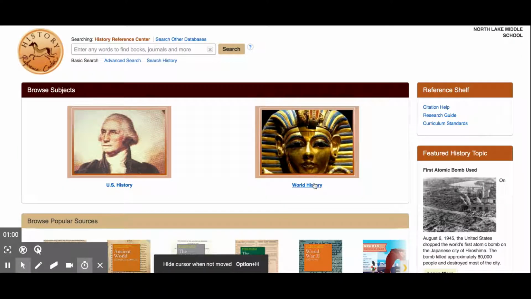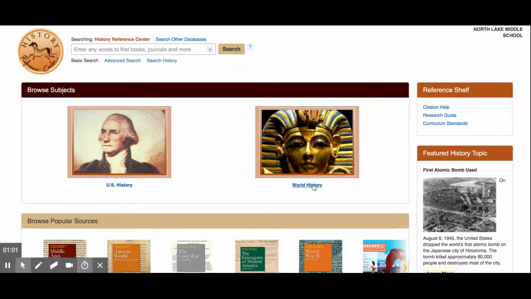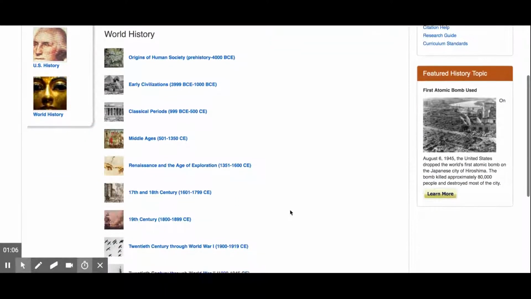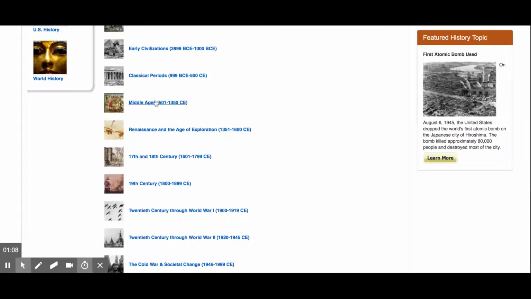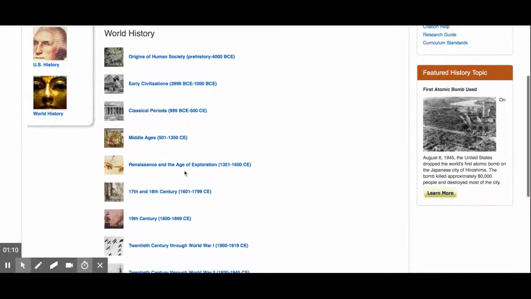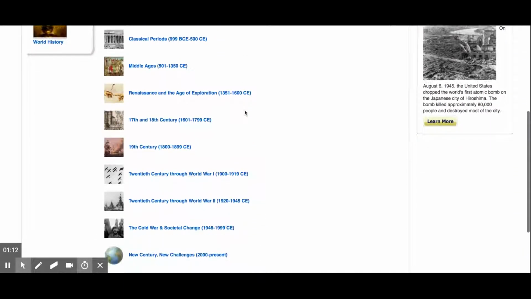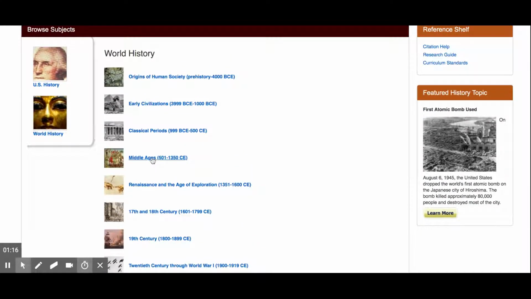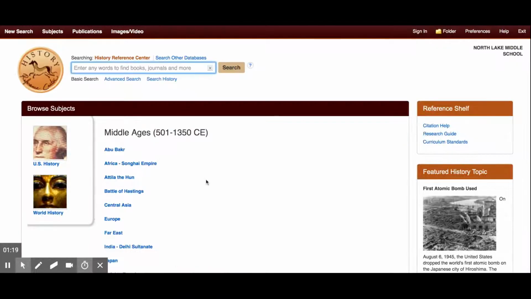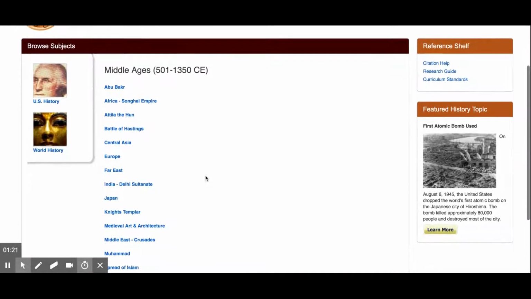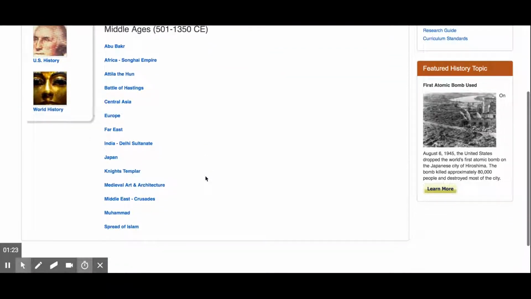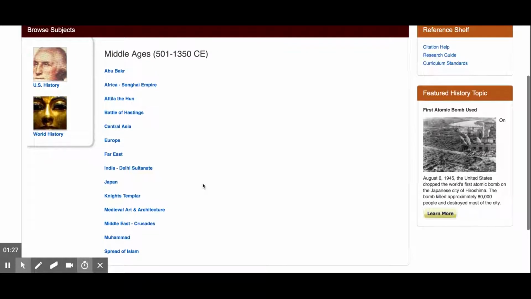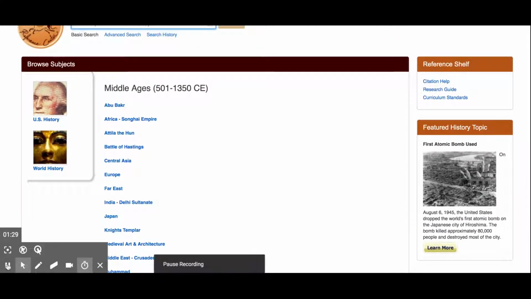Since our focus is on world history here at Northlake, if I click into world history, you can see that it brings up topics to be looked at. There's one on the Middle Ages, there's the Renaissance, different ones that you can look through depending on what you're doing in your class. If we go into the Middle Ages, for example, you can see that it has different people, different places. So definitely topic related for this type of search.